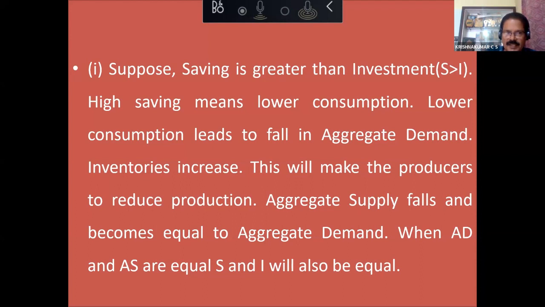Suppose saving is greater than investment. High saving means lower consumption. Lower consumption leads to fall in aggregate demand. Inventories will increase. This will make the producers reduce production. Aggregate supply falls and it becomes equal to aggregate demand. When AD and AS are equal, S and I also will be equal. This is the first case.